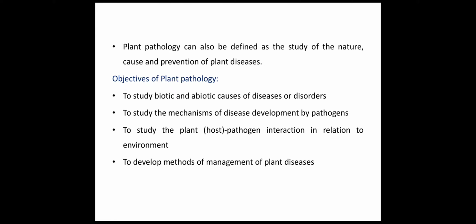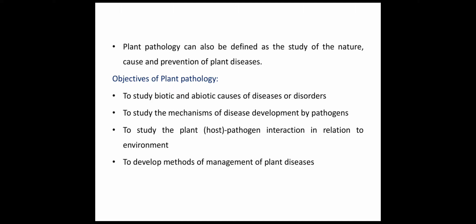Plant pathology is the branch of agriculture, botanical or biological science which deals with the causes, etiology, resulting loss and management of plant disease. In that, the plant pathologist or phytopathologist has to achieve some major objectives. These are seen on your screen.